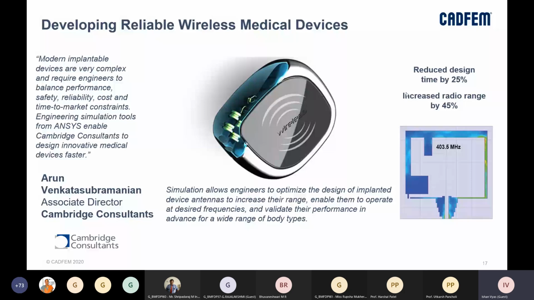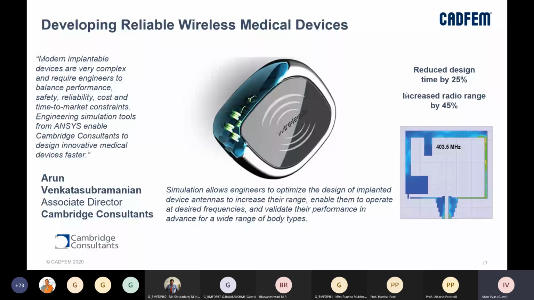So those kinds of interactions between different electronic equipment are okay. We are not very worried if my phone interacts with my speaker. But if I have something implanted inside me, like a medical device, and that interacts with something outside, that can be really worrisome. So in these areas, in the case of medical, we need reliable wireless medical devices, right?